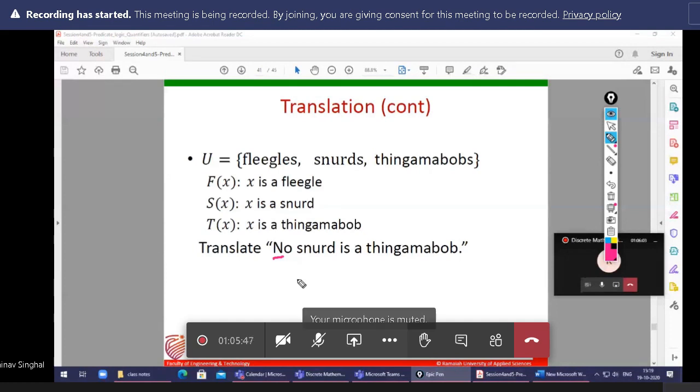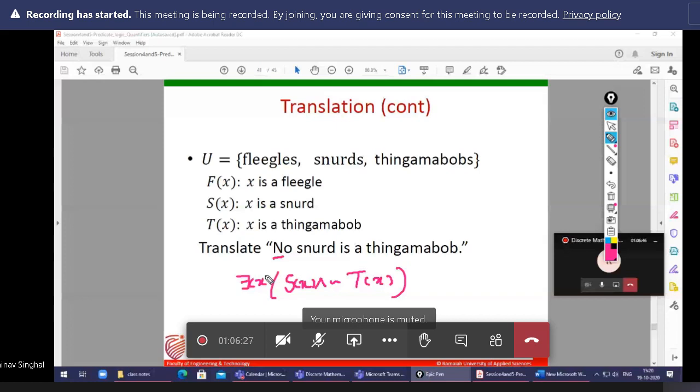If some of them are snards, sir, Sx conjunction negation Tx. And starting there, exist or for all x? There exist, or I can write for all x. So there exist, so this is the answer.